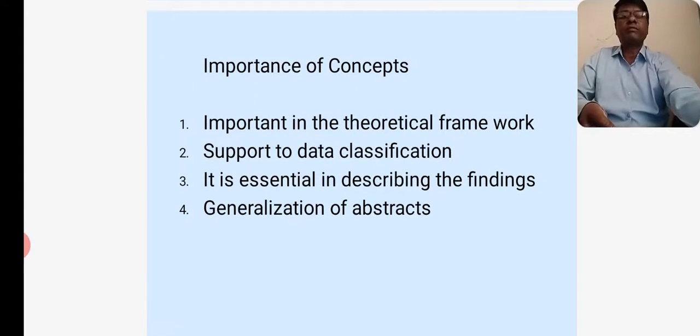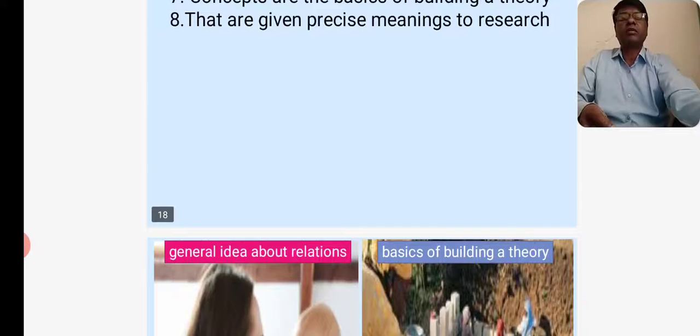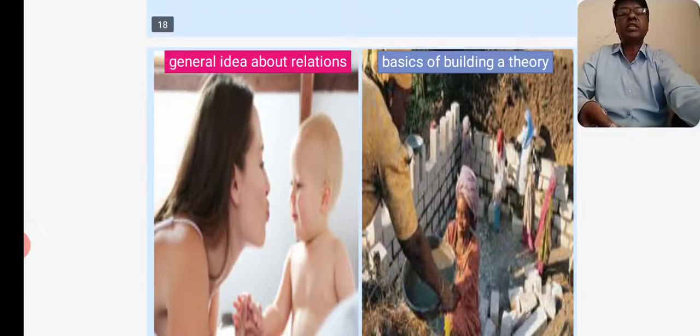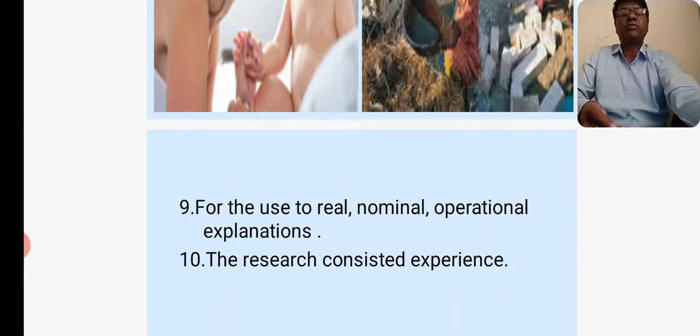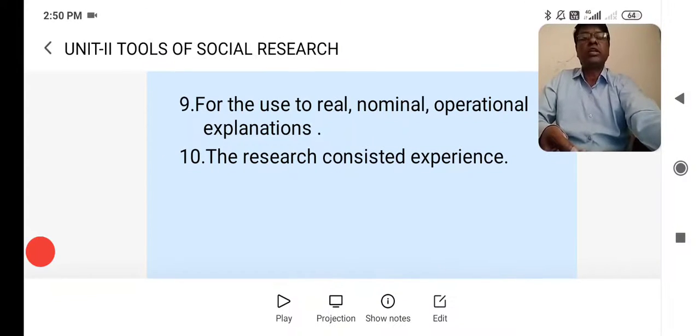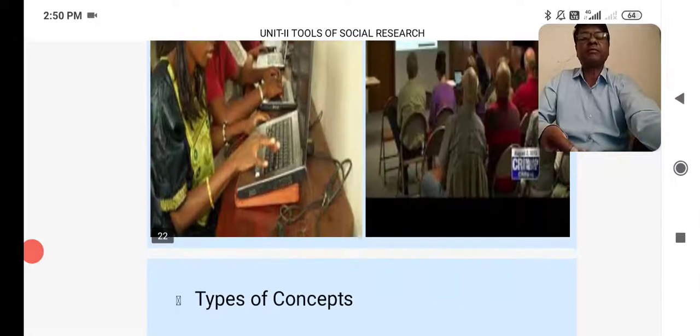Importance of concepts. First one, important in the theoretical framework, support to data classification. It is essential in describing the findings, generalization of abstracts. It expresses a general idea about relations. Concepts are the basics of building up theory that give precise meanings to research. And next one, for the use of real, nominal, operational explanations. And last one, the research consisted experience.